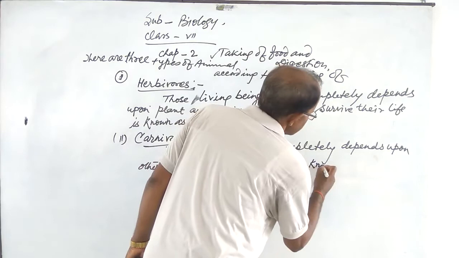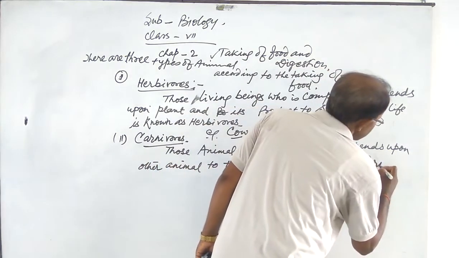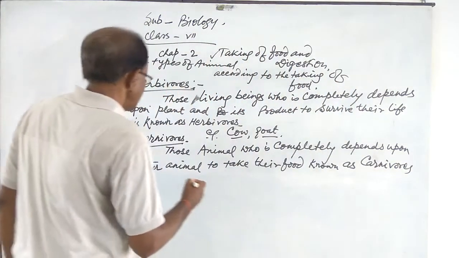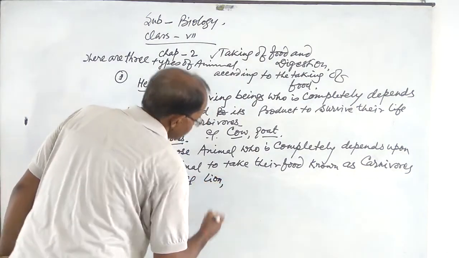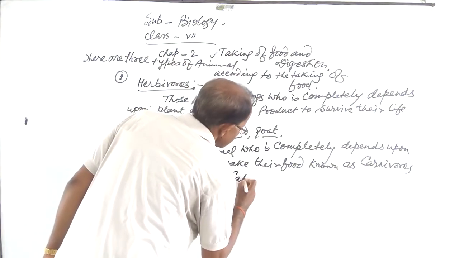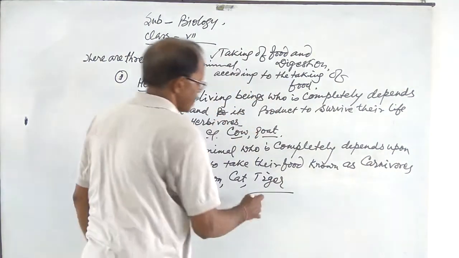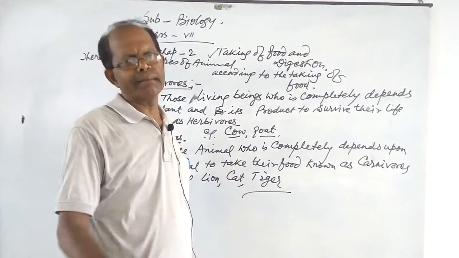As for example, you know that lion, cat, tiger, these all completely depend upon other animals.